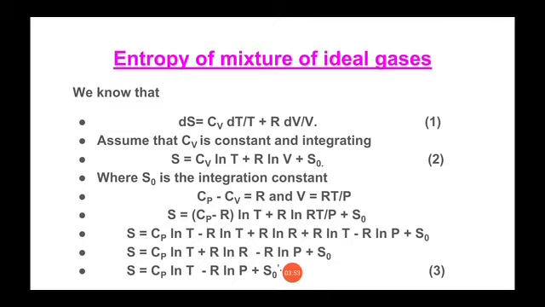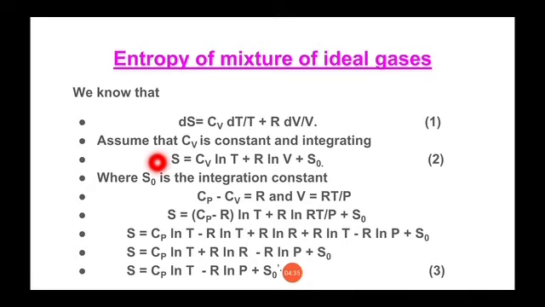Now, knowing these equations, we are going to start our theory, that is entropy of a mixture of ideal gas. Now we know that dS is equal to Cv dT by T plus R dV by V. Of course, that is equation number 1, and that comes from our last theory. Now assuming that here Cv is constant, and you know that what is Cv? That is heat capacity at constant volume. And again, what is heat capacity? So can you define heat capacity?